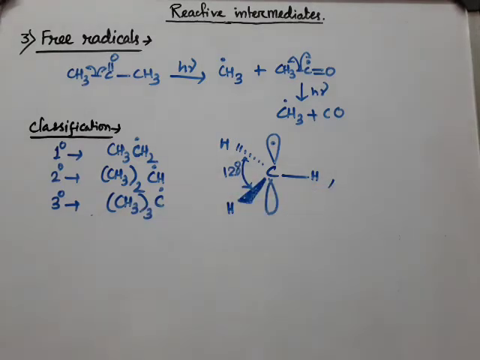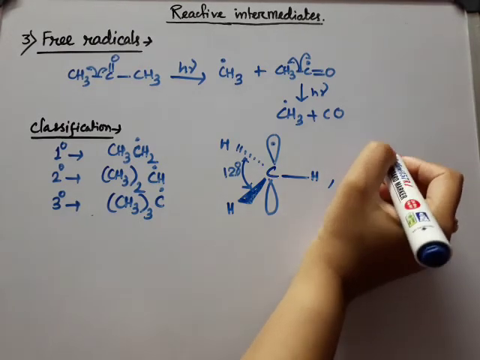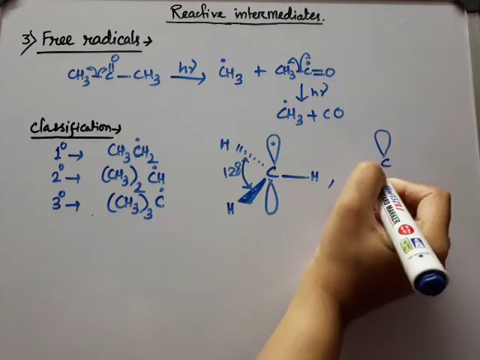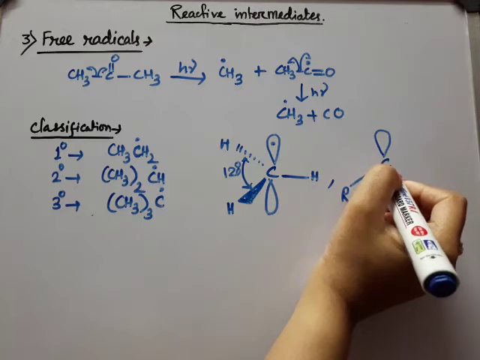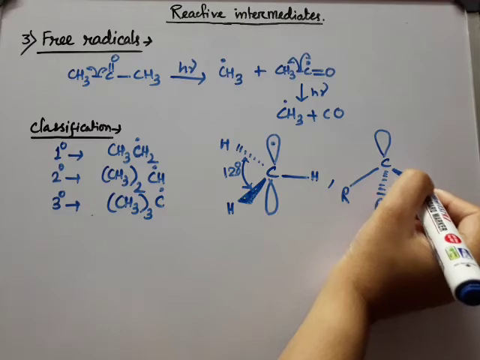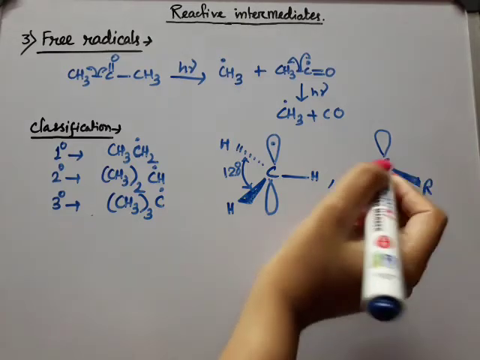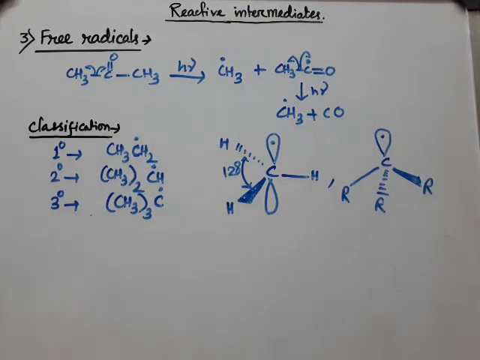So this is one type. Another type is also possible where the central carbon atom is sp3 hybridized. Suppose we are taking this one as R. So this is another type, or we can say that the actual structure of the free radicals is somewhere between these two. Okay.